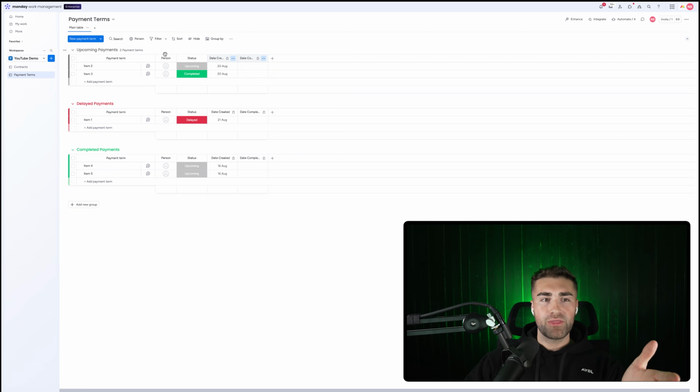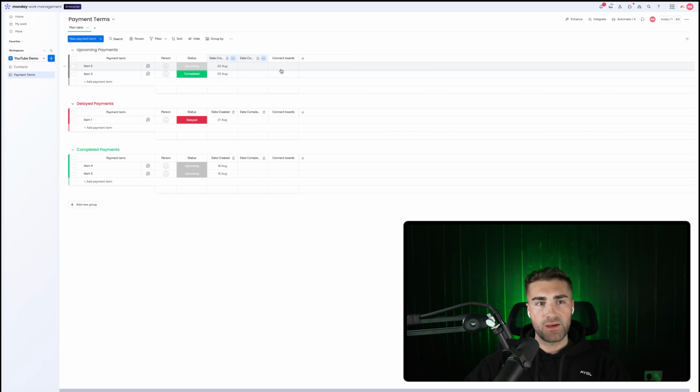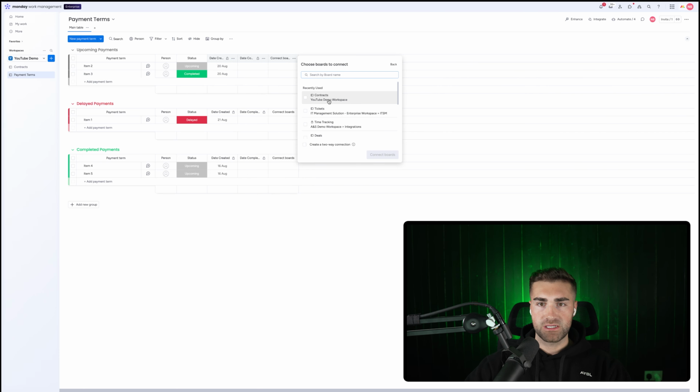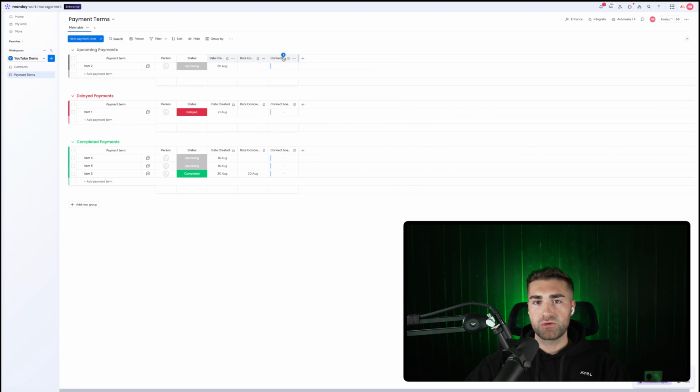Anyway, what we then need to do is connect our payment terms to our contracts. To do that, we're going to use a connection column. So use a connect boards column, and we connect our payment terms, which is this board, to our contracts, and make sure we've pressed create a two-way connection, and then hit connect boards. So this is the contract associated with the payment term.